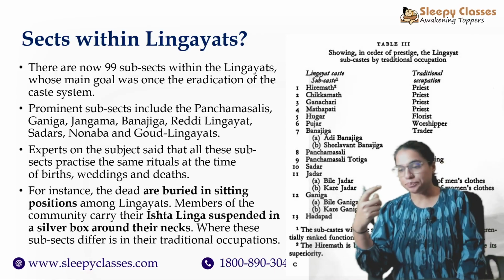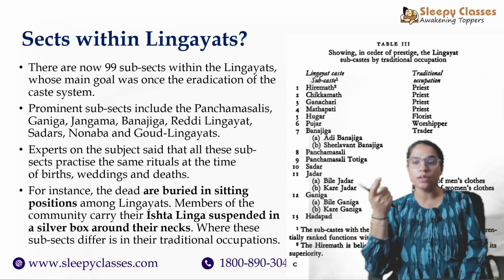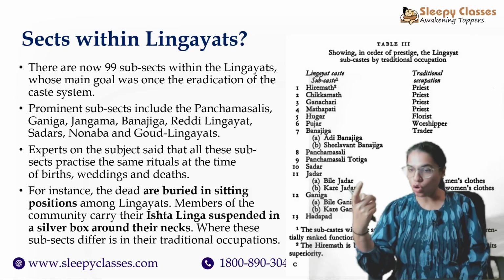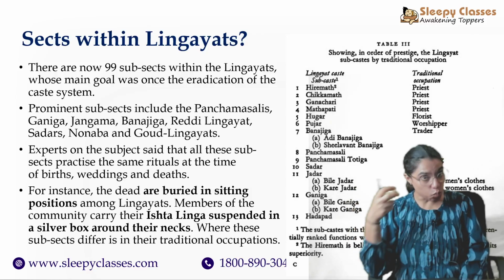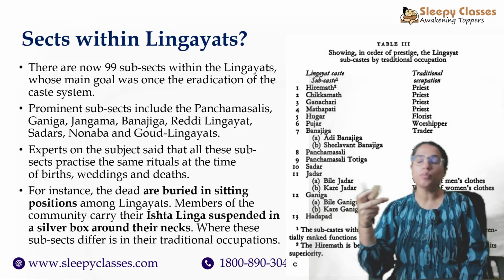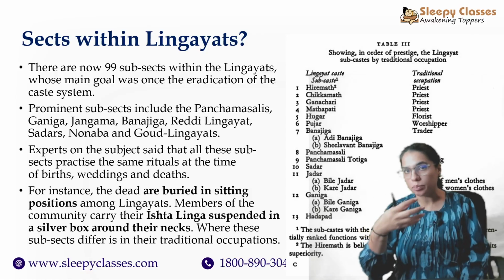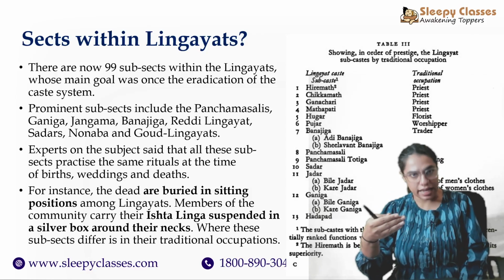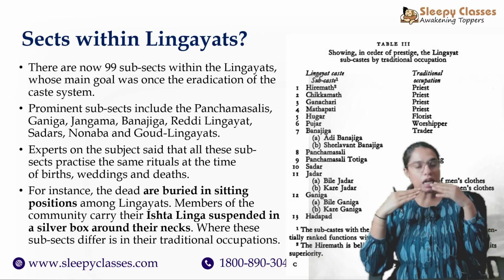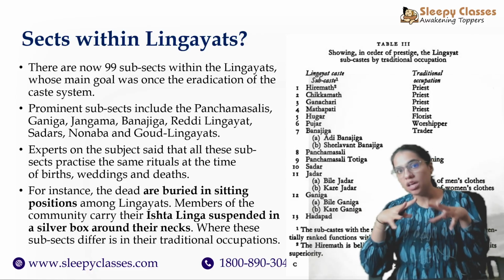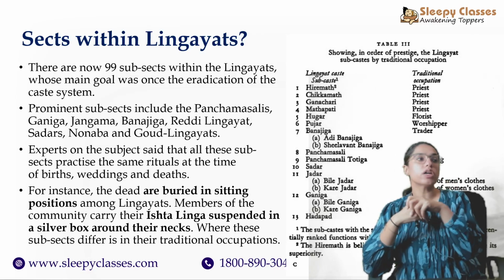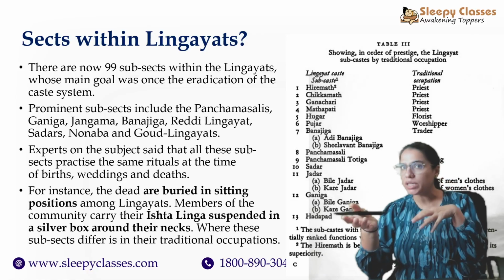Now, what happens? This is the case, obviously, with most religions which have come up on notions of reforms, right? A lot of sects and movements that have come up on notions of reform, that while they start as reform, because India happens to be such a complex and complicated society, with time, there is a lot of soaking in of the discrimination, hierarchies that happen around them within these religions, within these sects as well, right? So you can look at Sikhism, you can look at Islam in India, right?